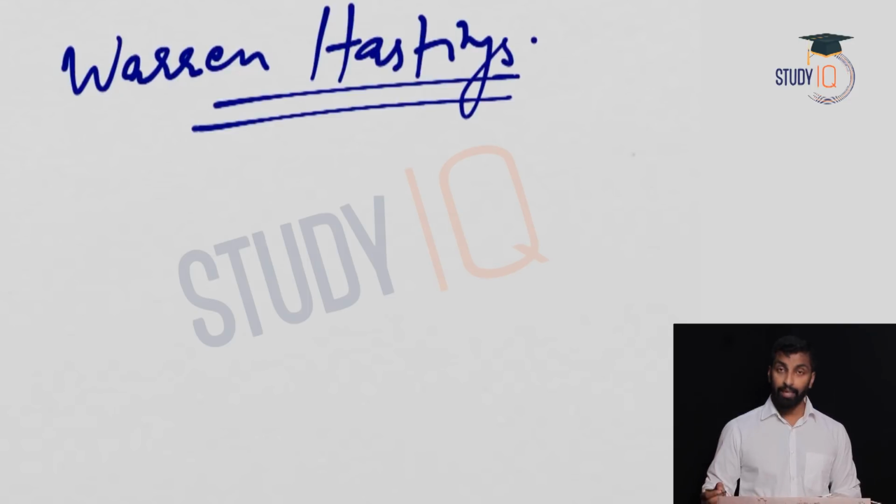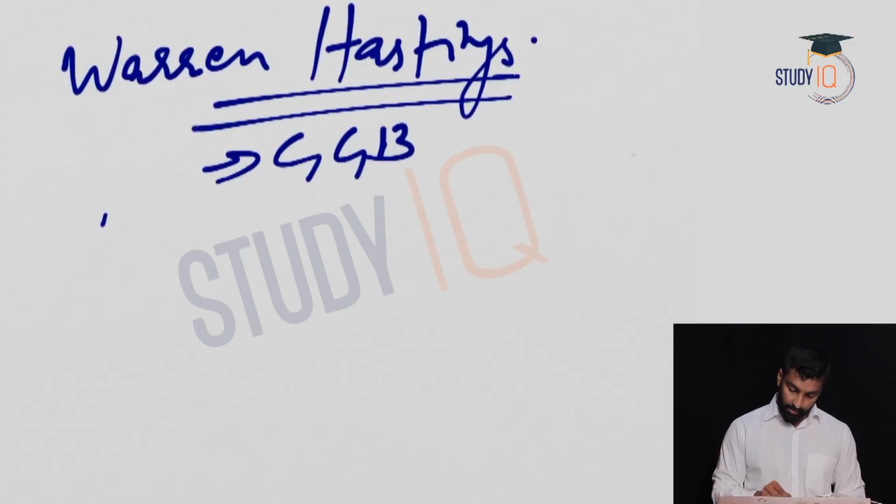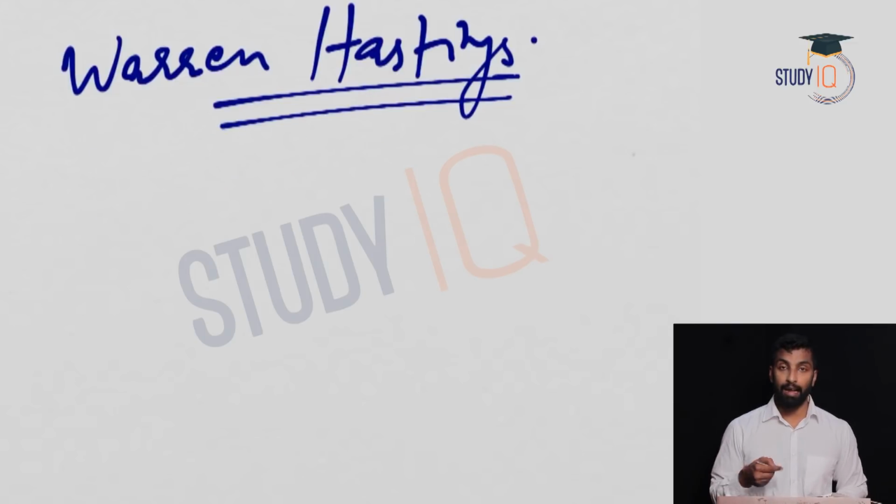Okay, now we will start off with Warren Hastings, the first Governor General of Bengal. Just now we have seen that the Governor of Bengal became Governor General of Bengal, and the first Governor General of Bengal was Warren Hastings.